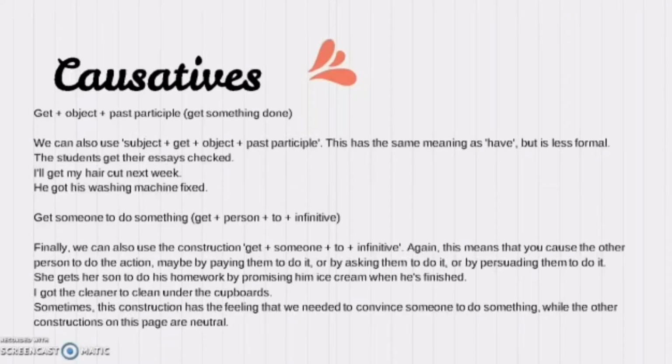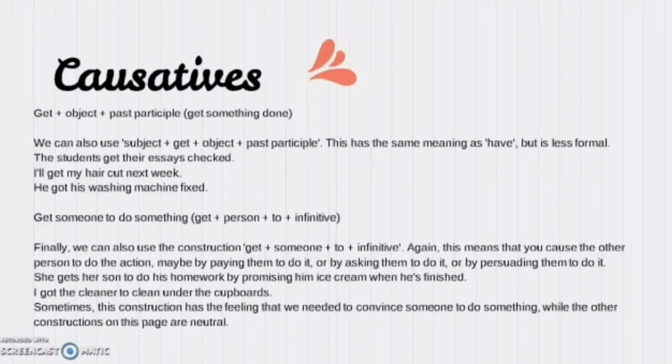The examples are: the students get their essays checked. I will get my hair cut next week. He got his washing machine fixed. Did you see? It's the same, but using get.